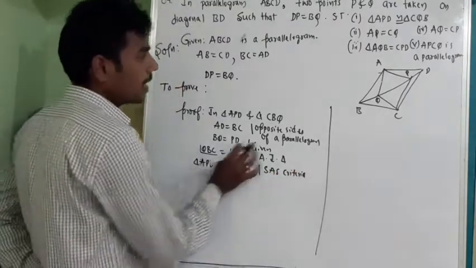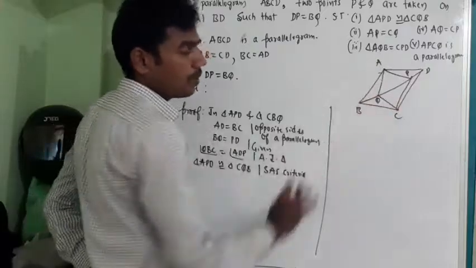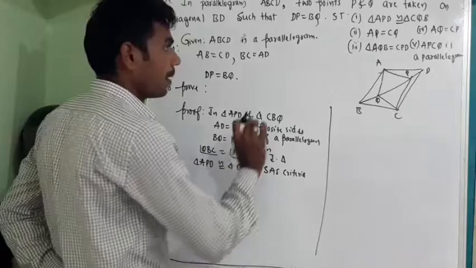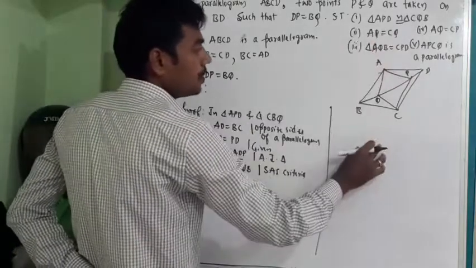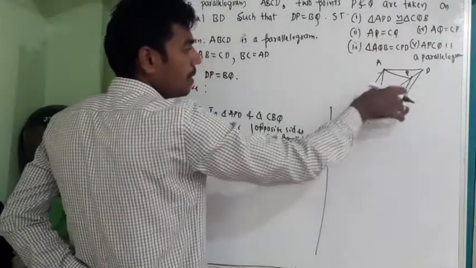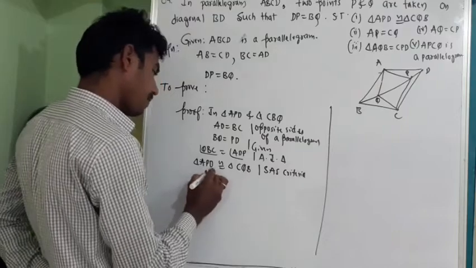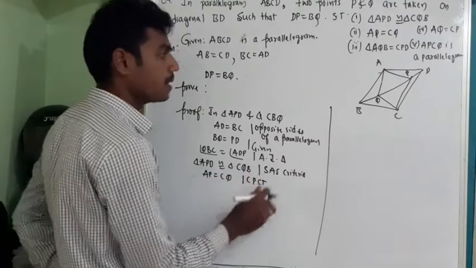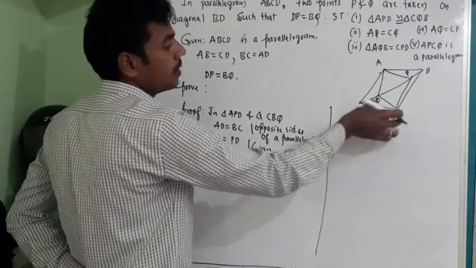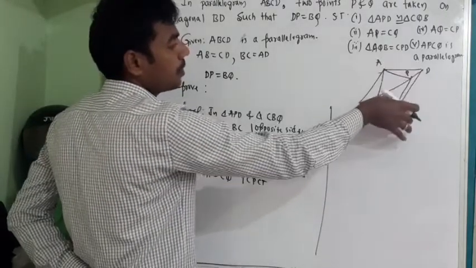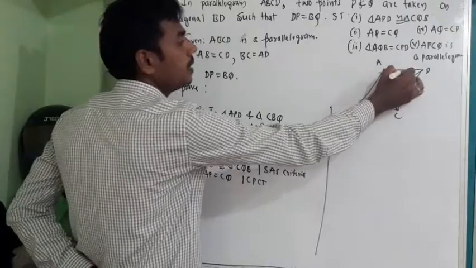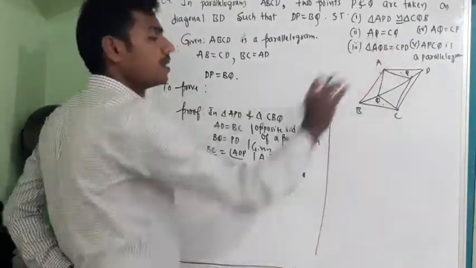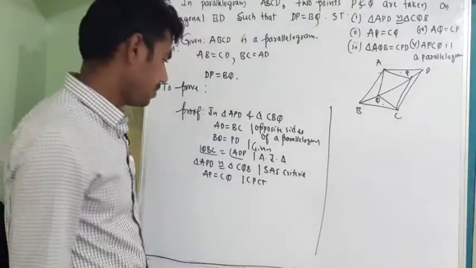Now, since triangle APD is congruent to triangle CBQ, what can I write? AP is equal to CQ, because of CPCT, corresponding parts of congruent triangles. Obviously, AP will be equal to CQ because these two triangles are congruent, therefore their corresponding sides will be equal. Next,